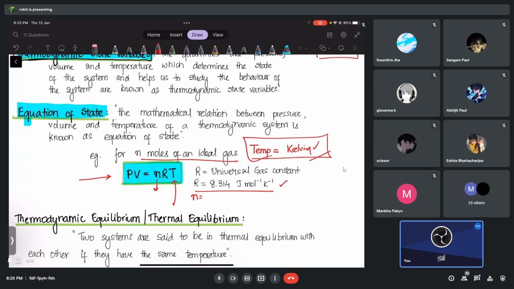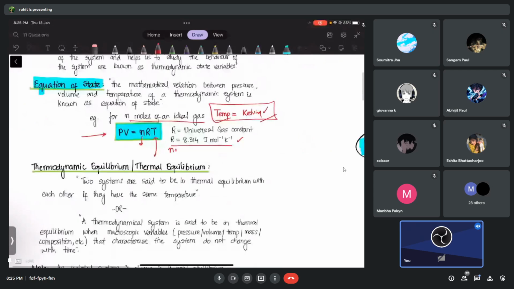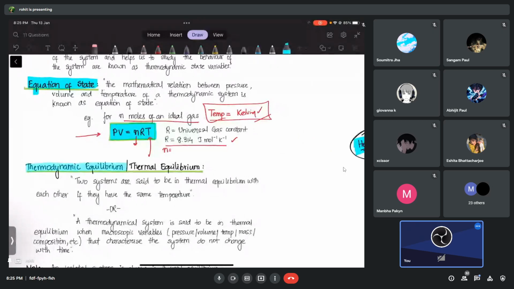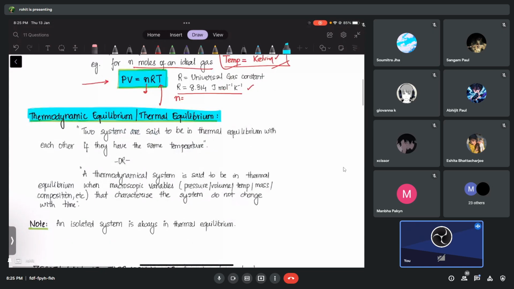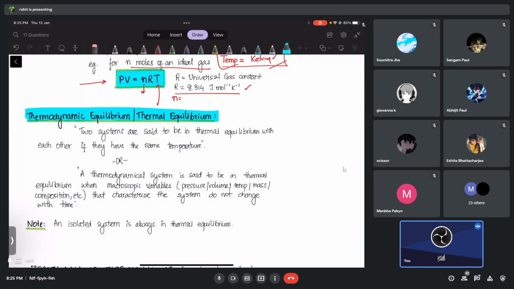Now, what is thermodynamic equilibrium? Let's talk about this very quickly, not very difficult. Thermodynamic equilibrium or thermal equilibrium: if there are two systems and they have the same temperature, this is good enough. You don't have to check anything else.